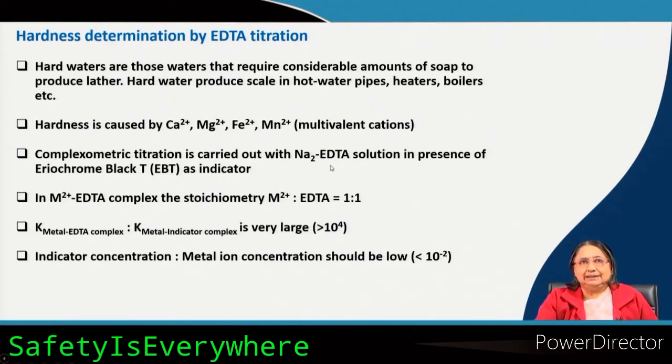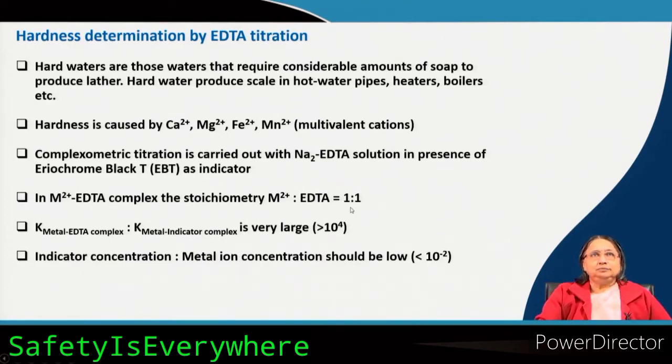Now, the question is why EDTA finally breaks this EBT calcium magnesium ion complex. And here another thing is very important to mention: in this metal ion EDTA complex, the stoichiometry is 1:1.